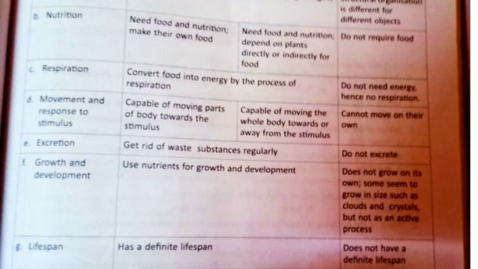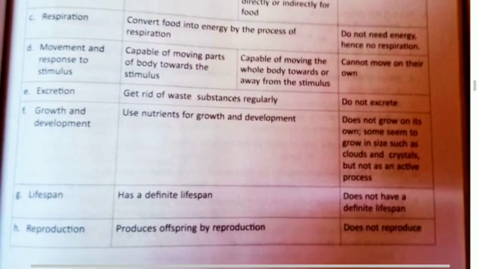Excretion, yes, occurs in living things. They get rid of waste substances regularly, either plant or animal. Non-living does not excrete. Growth and development. Plants and animals use nutrients for growth and development. Non-living? No, it does not grow on its own. Some seem to grow in size such as clouds and crystals, but not as an active process. But they are non-living.